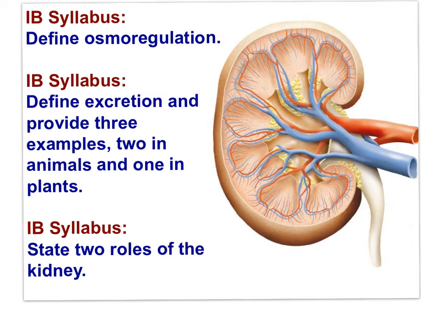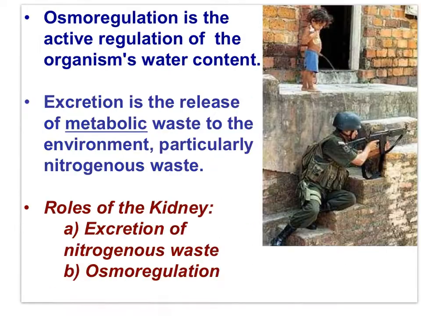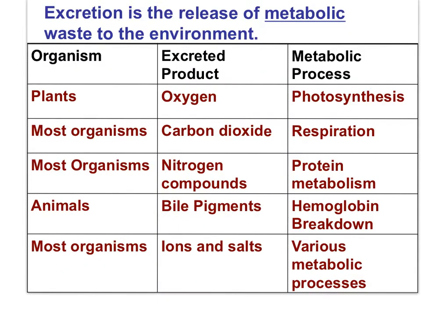Now, we've seen this statement already, but here are two new IB syllabus statements. Define excretion and provide 3 examples, 2 in animals and 1 in plants. State 2 roles of the kidney. Excretion is the release of metabolic waste to the environment, particularly nitrogenous waste, but not only nitrogenous waste. Be careful here. Two roles of the kidney are excretion of nitrogenous waste, osmoregulation.